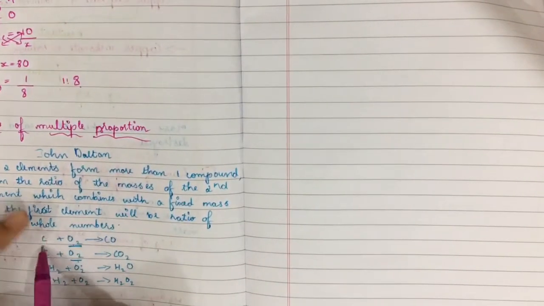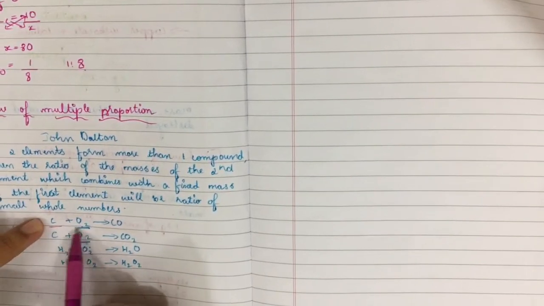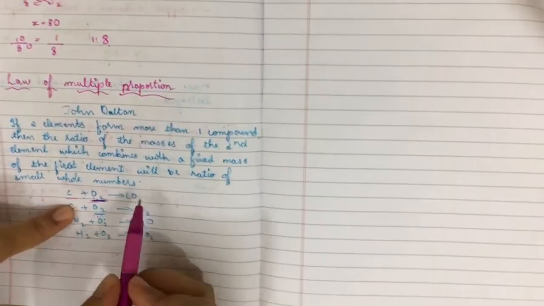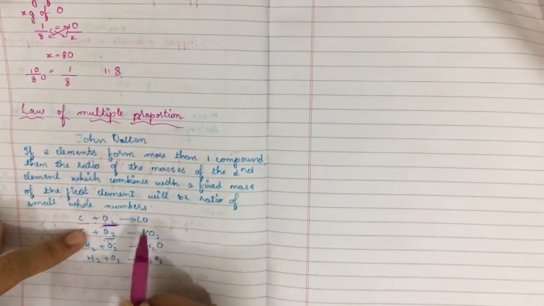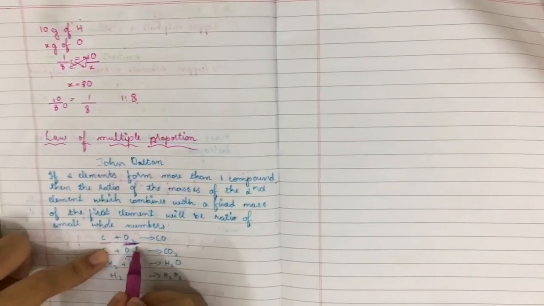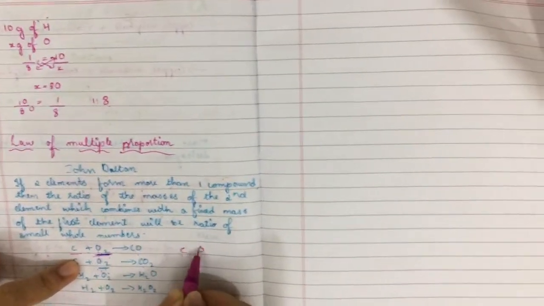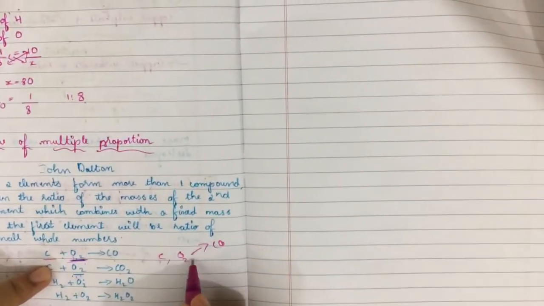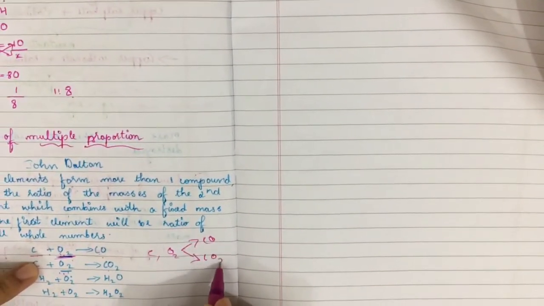Carbon and oxygen are the two elements. If two elements form more than one compound, here they form carbon dioxide as well as carbon monoxide under different conditions.